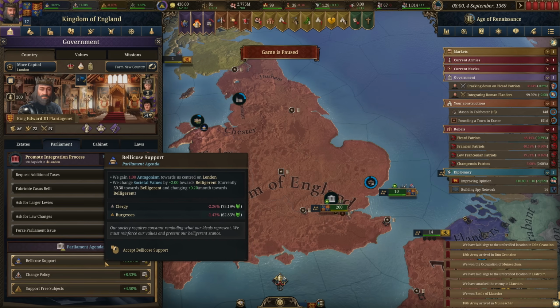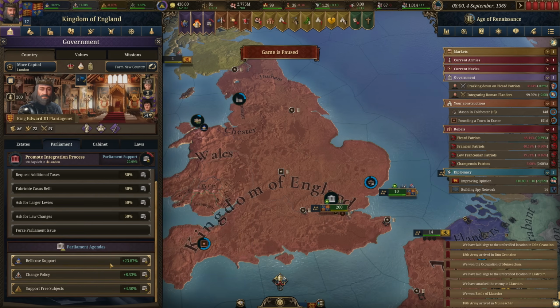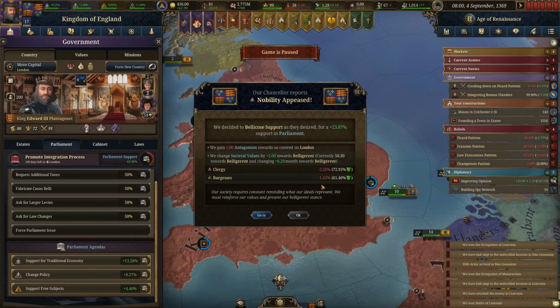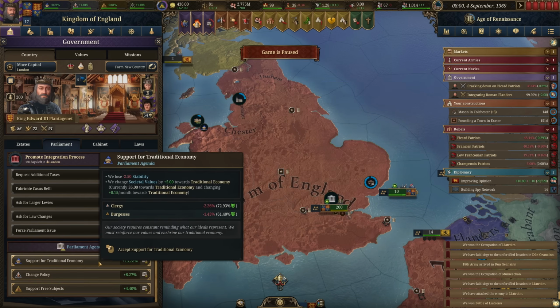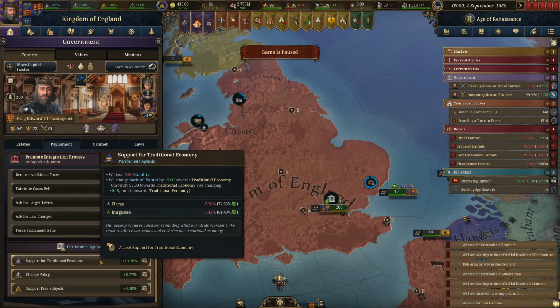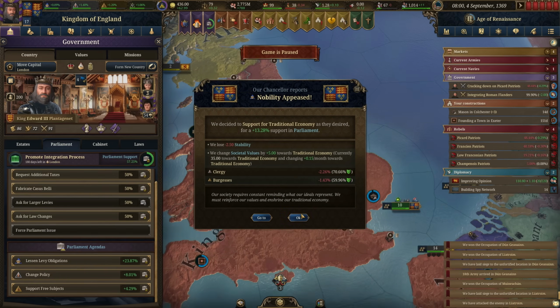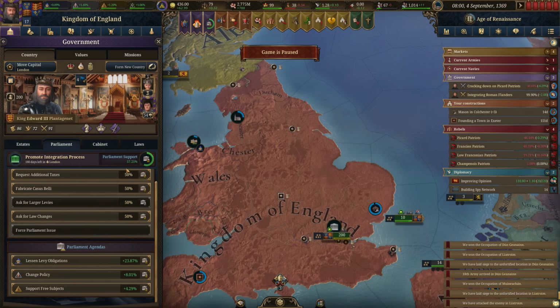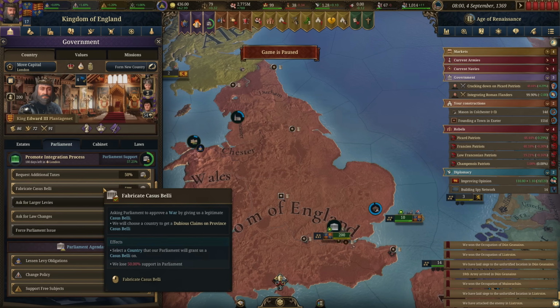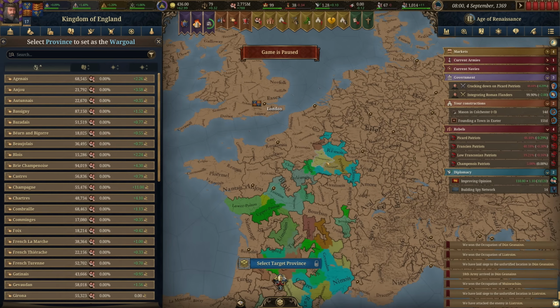So the bellicose support will result in more antagonism, but it's the only one I could see enacting. It's the only one that's going to give us the amount of support that we're going to need if we can get another thing passed, which, yeah, I guess we're going to have to do this agenda too, constant stability. And of course, these are irritating, the clergy and the burghers, but that gets us up to 57% so that we could fabricate the CB. We want to do this on France.